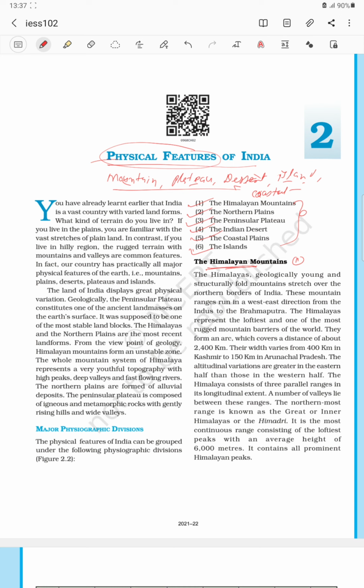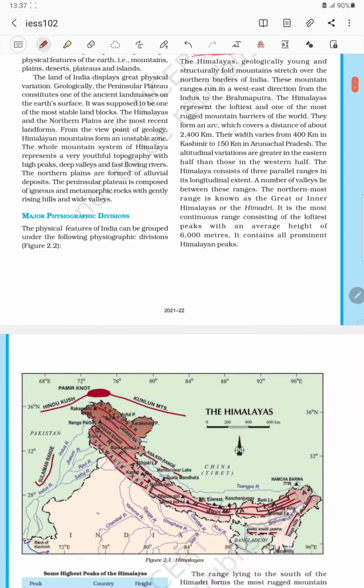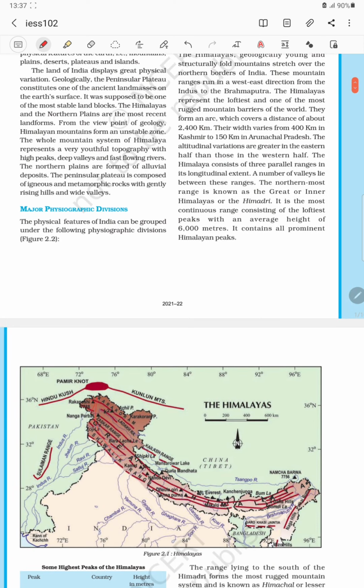You can see here, the Himalaya range. This is the northern part of it. It is situated in the north of India and runs from the west to east. It runs in an arc form. You can see here it is making an arc form.